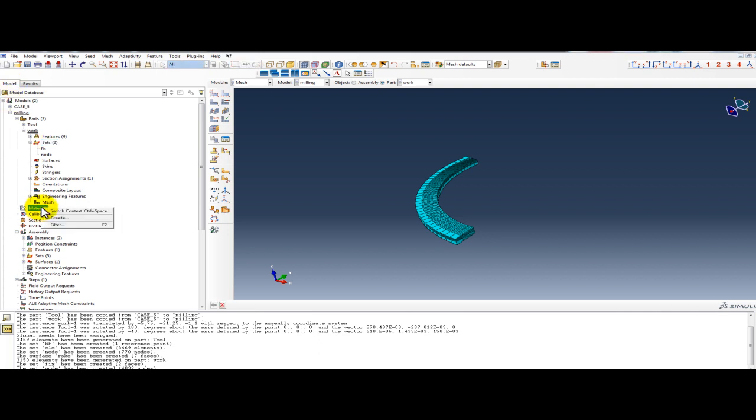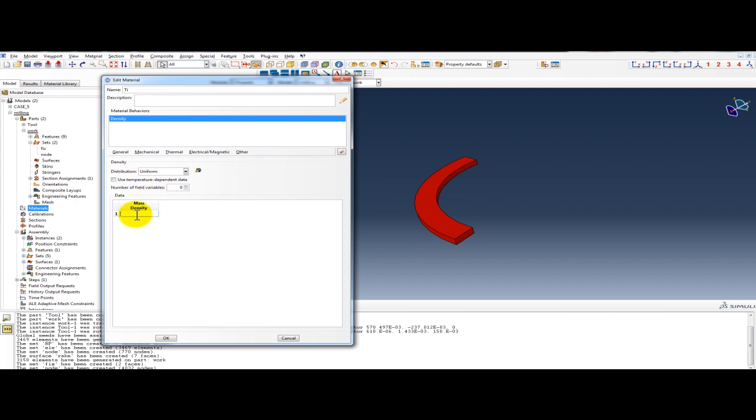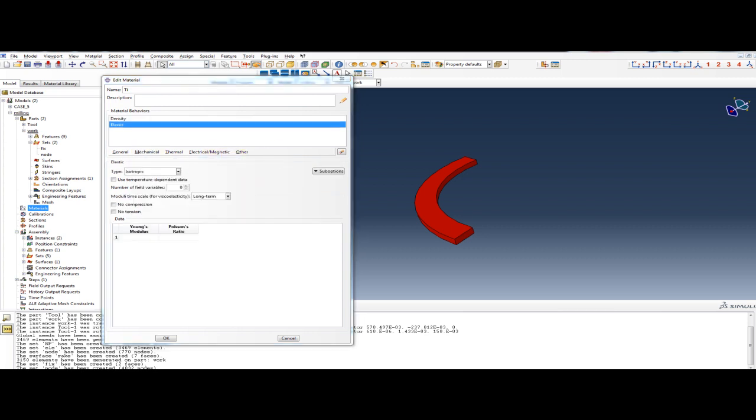now we will create materials. Right click, create materials. Suppose this is titanium. First is general density, it is about 4.5 E-9 in SI, millimeter unit. We will use mechanical elasticity. Elastic will be about 1.3701 with Poisson ratio 0.32.